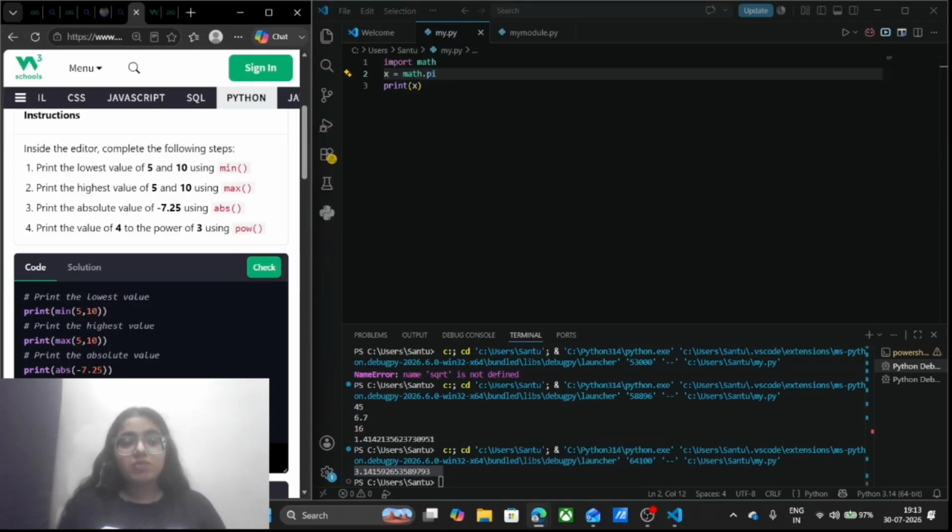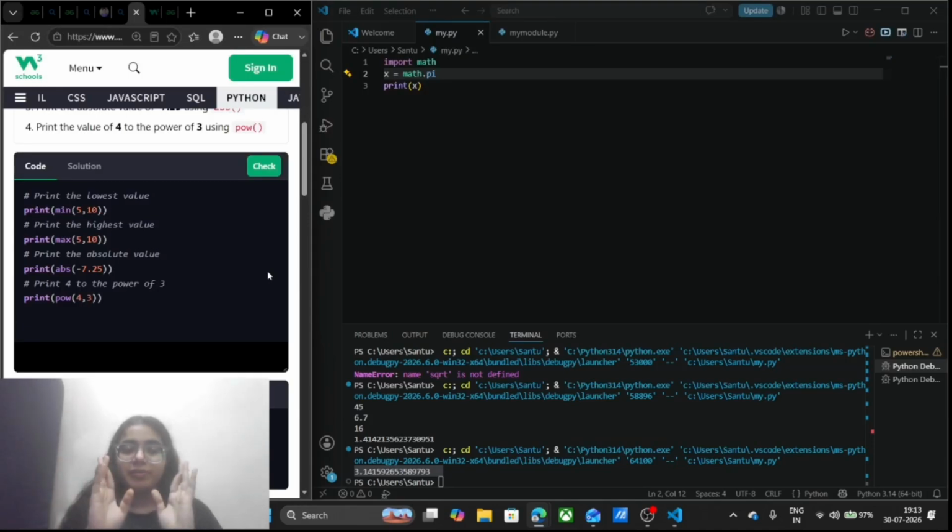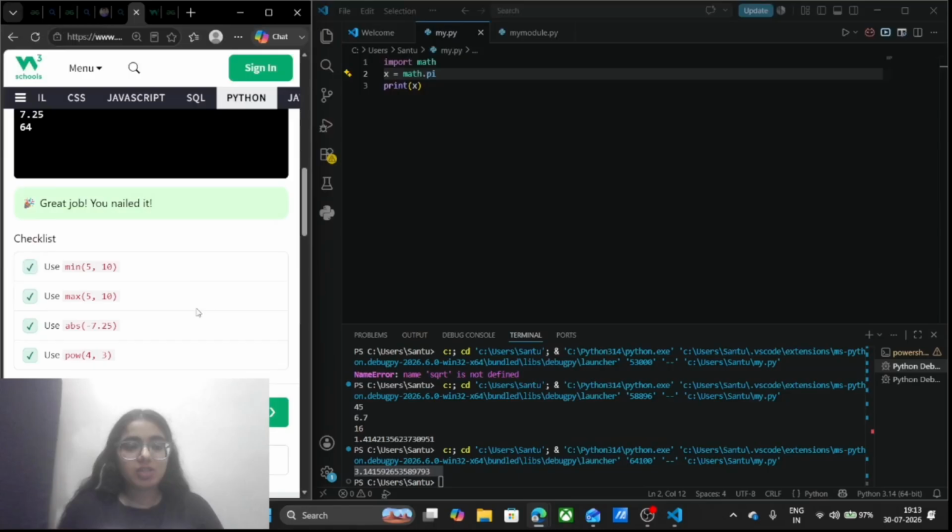And next, we want to print 4 to the power 3 using the power function. I will write print, and in the bracket power, and I want to find the power of 4 to the power 3. I will write 4 first and then 3, bracket close, and I am going to run this. Hope it worked fine. Yes, all my test cases are passed.